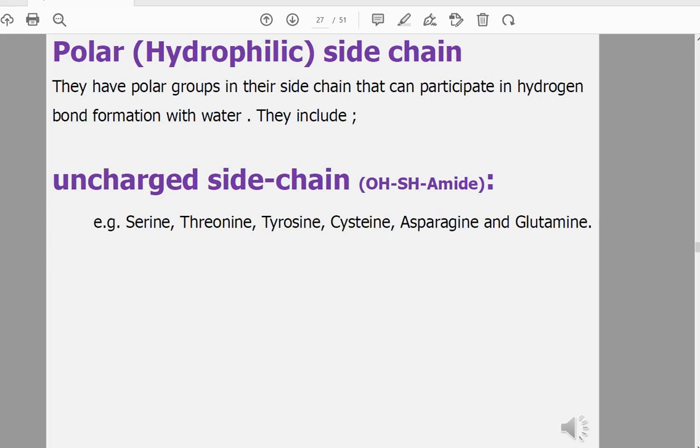Serine, threonine, tyrosine are the hydroxy amino acids, cysteine is the sulfur containing amino acid, and asparagine and glutamine are the amide containing amino acids. They are polar uncharged, they have no charge, okay?